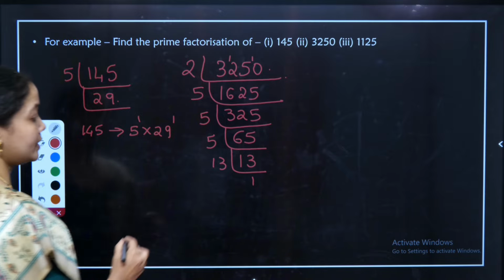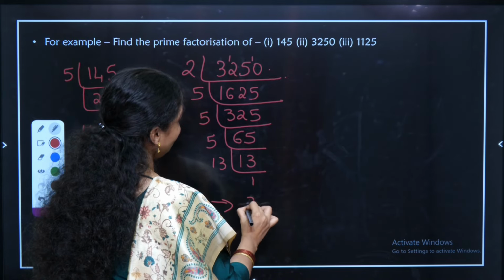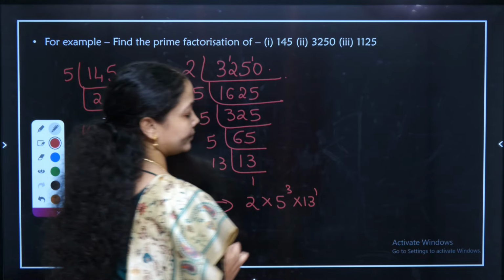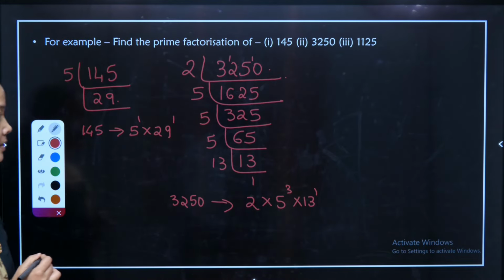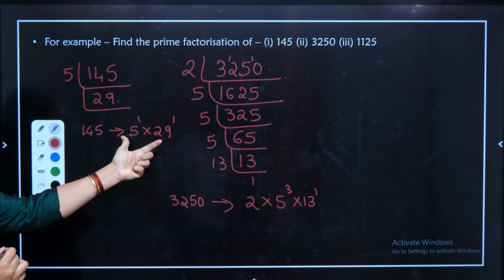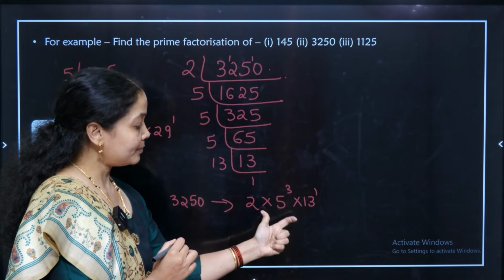Therefore, the prime factorization of 3250 is 2 into 5 cube into 13 power 1. See the magic of maths. Here I have 145, the product of the primes are unique. Here I have 3250, the product of the primes are unique.